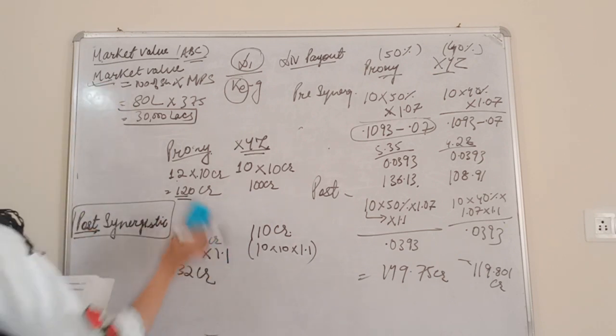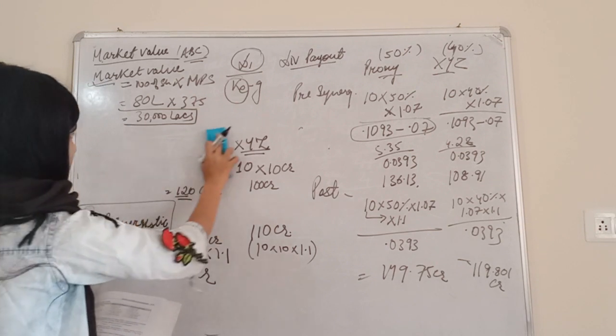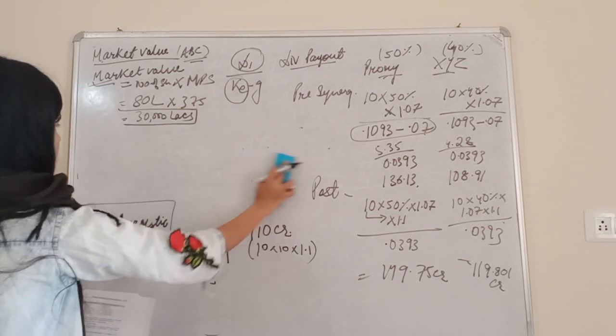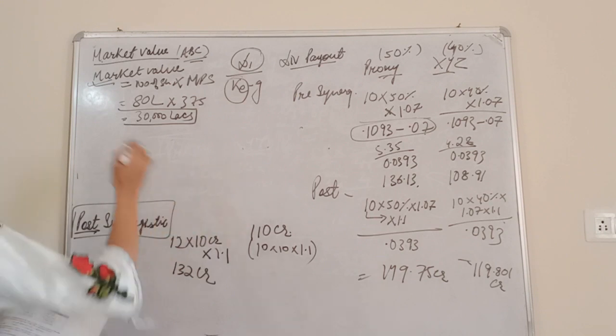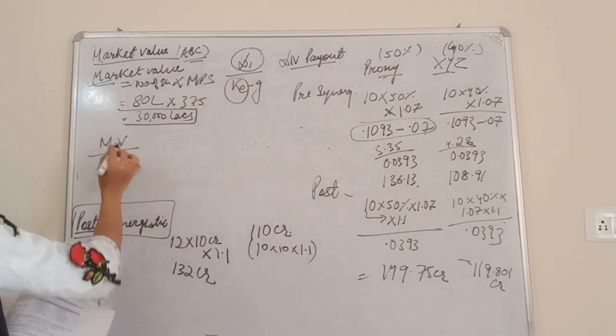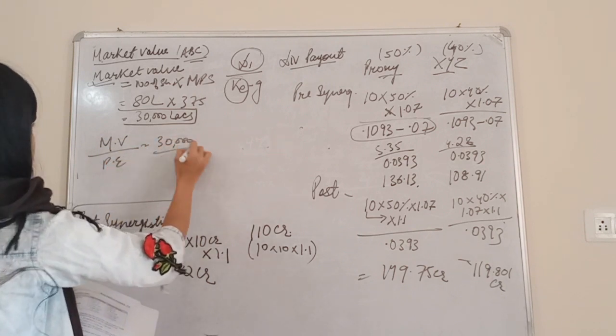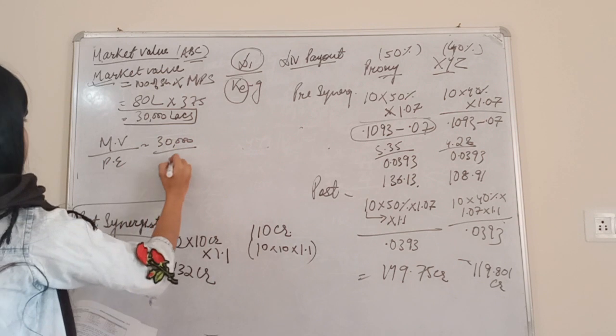So post tax earning will be market value divided by PE ratio. PE ratio is, for ABC it has been given as 13.